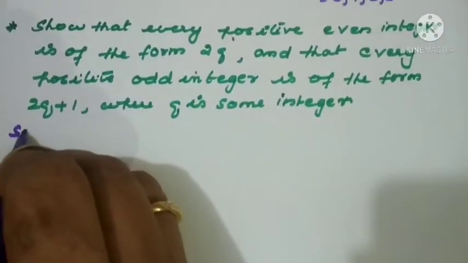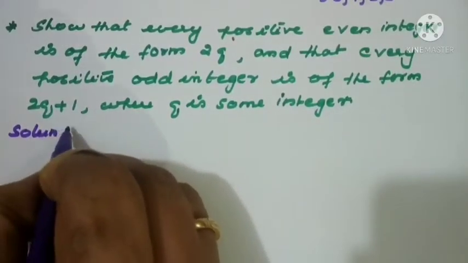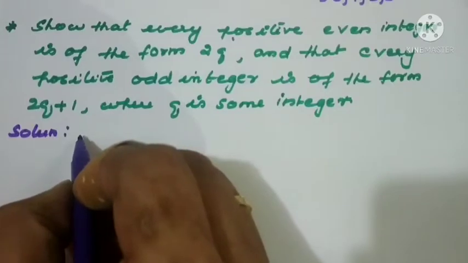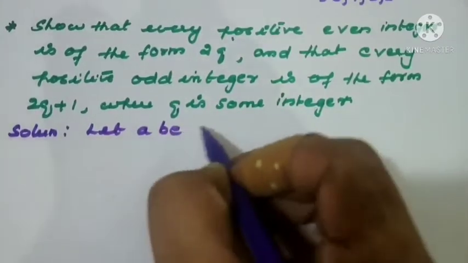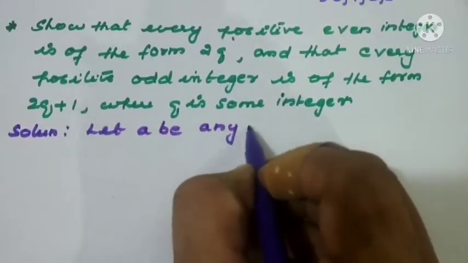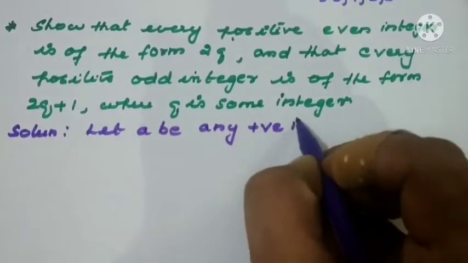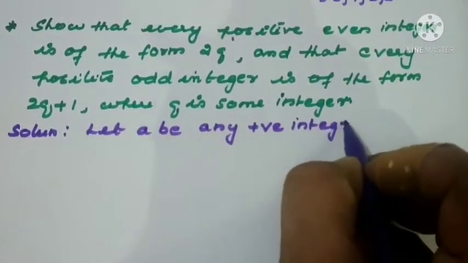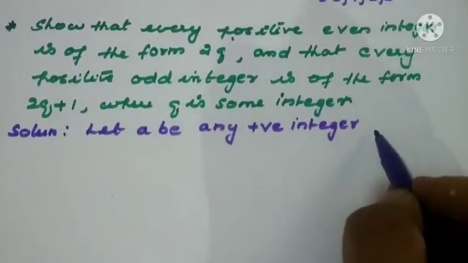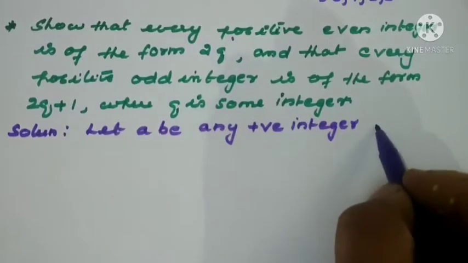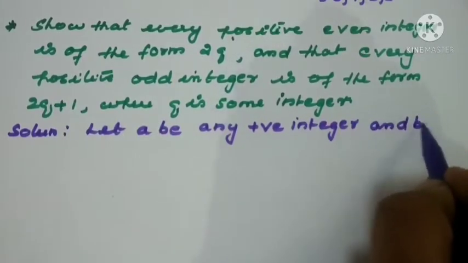So the solution is, let a be any positive integer. Now what should we take? Here they have shown that it is 2q + 1, so we are assuming b equal to 2.